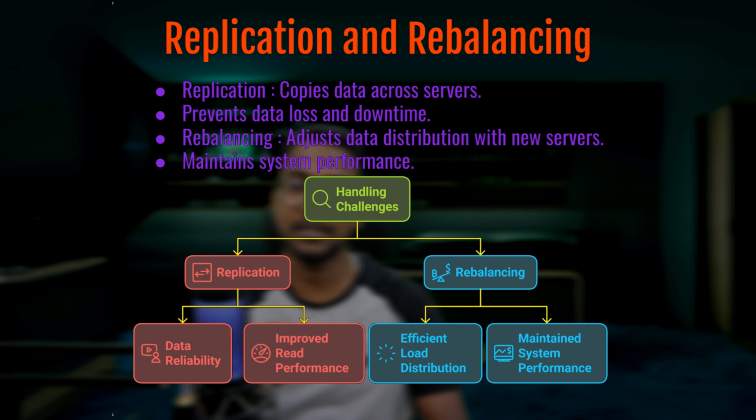Replication is also crucial for improving read performance. So with multiple copies of data, requests can be distributed to different servers, reducing the load on any one server. This helps maintain fast response times even during peak traffic.